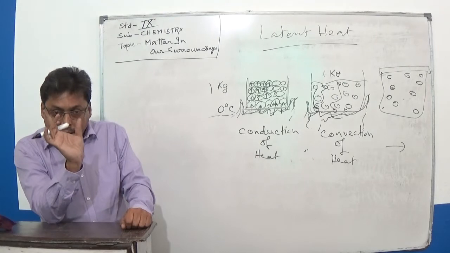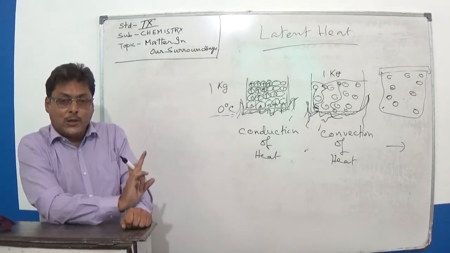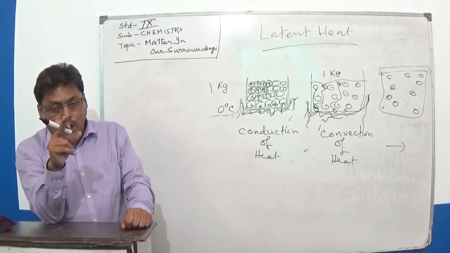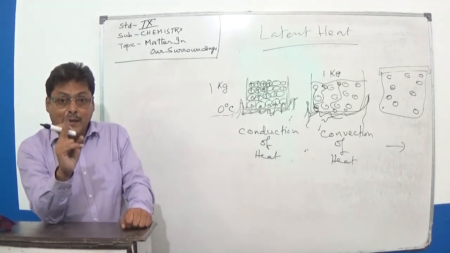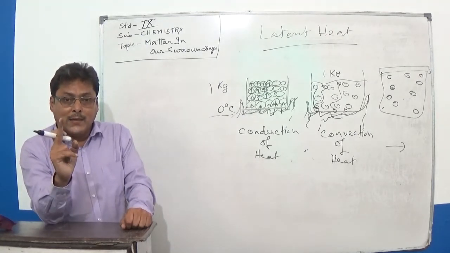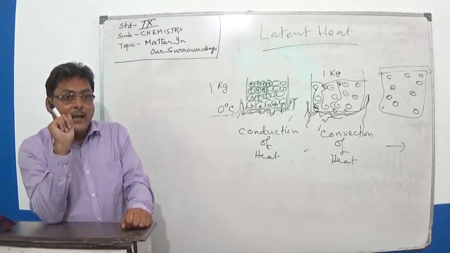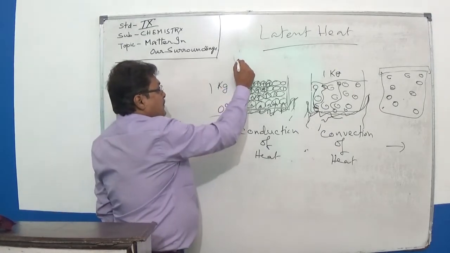That extra heat, that is the quantity of heat needed to turn 1 kg of a solid into 1 kg of a liquid without changing the temperature. That's why we measure it in terms of energy. That quantity of heat expressed in joules is called the latent heat of fusion.